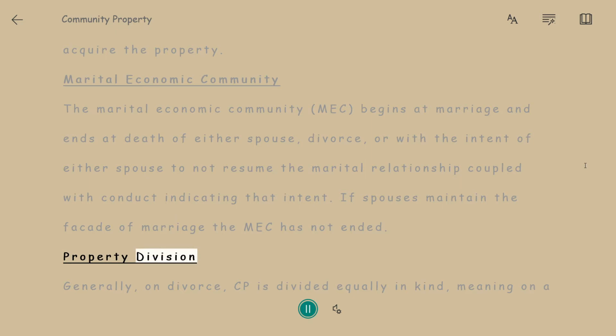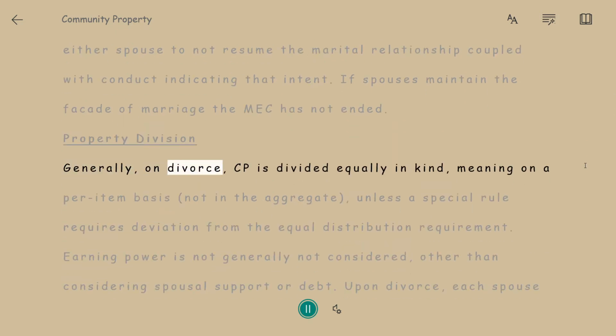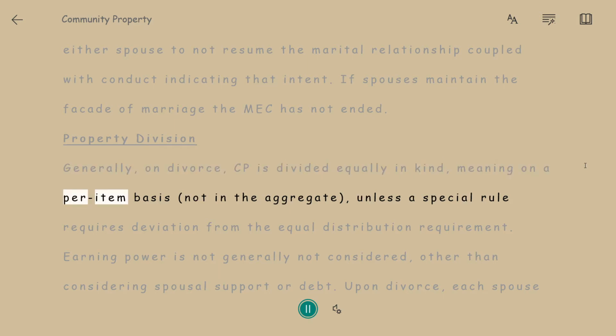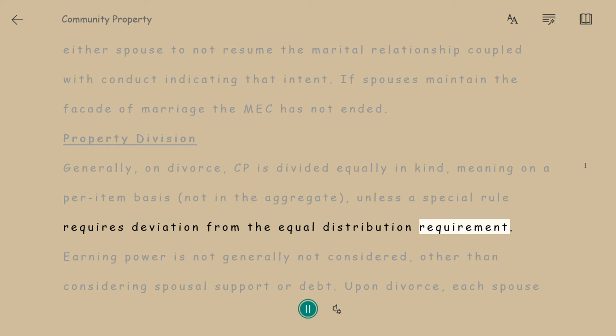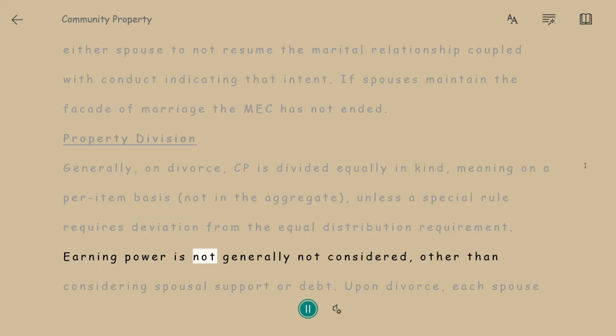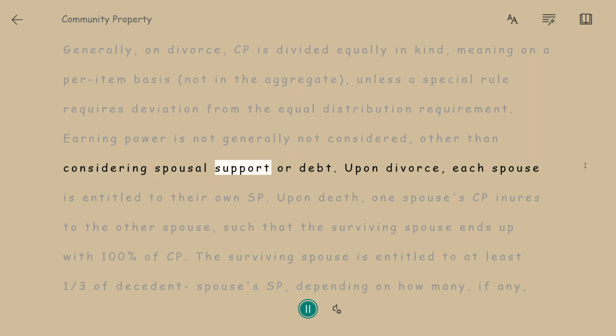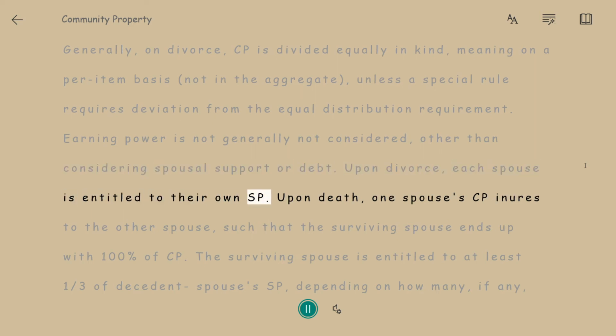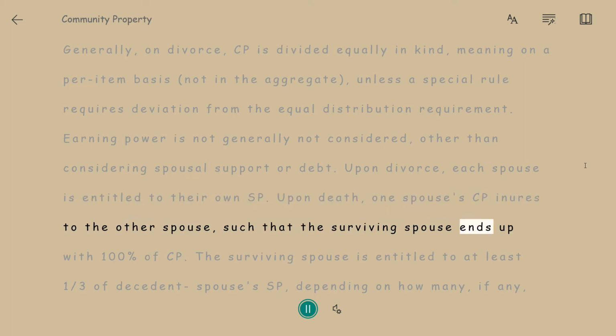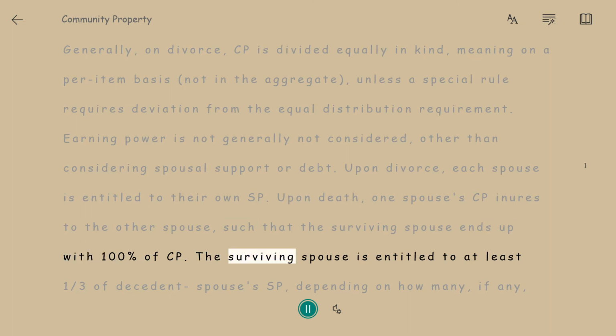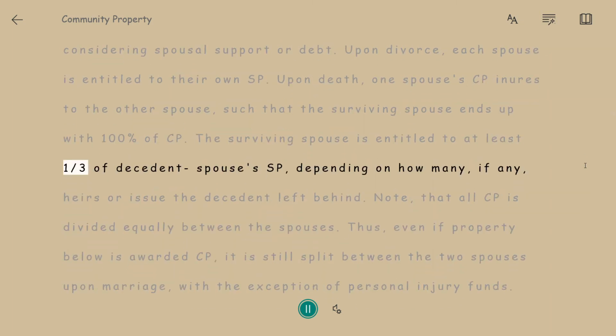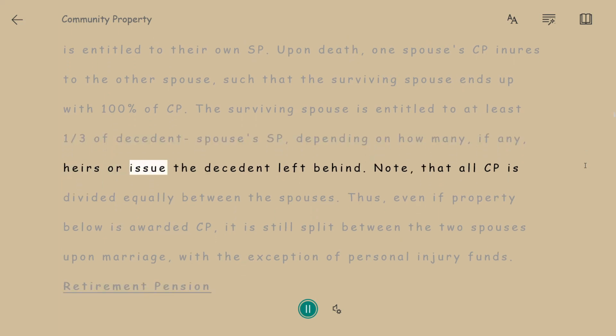Property division. Generally, on divorce, CP is divided equally in kind, meaning on a per item basis, not in the aggregate, unless a special rule requires deviation from the equal distribution requirement. Earning power is generally not considered, other than considering spousal support or debt. Upon divorce, each spouse is entitled to their own SP. Upon death, one spouse's CP inures to the other spouse, such that the surviving spouse ends up with 100% of CP. The surviving spouse is entitled to at least one-third of decedent spouse's SP, depending on how many, if any, heirs or issue the decedent left behind.